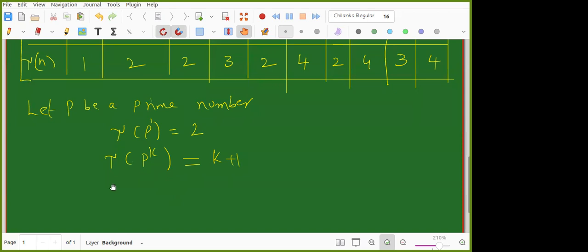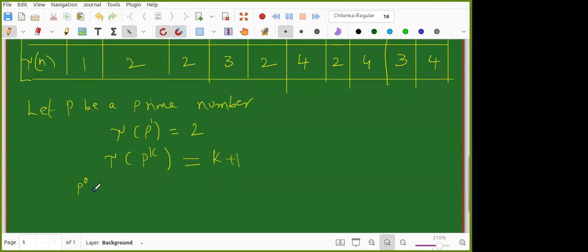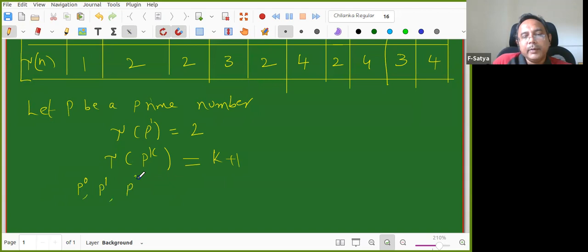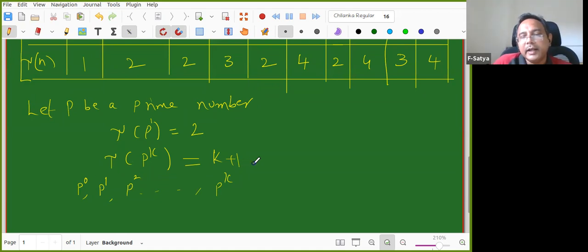So what are the positive divisors of P power K? 1, which means P power 0, then P power 1, P power 2, and so on till P power k. These are the only divisors of P power K. So how many are there? K plus 1, right? That's why tau of P power K is equal to K plus 1.